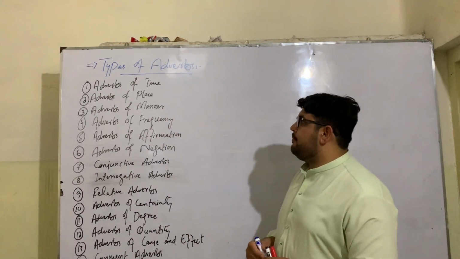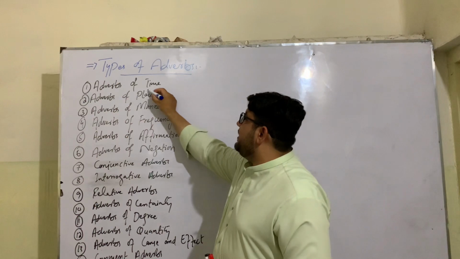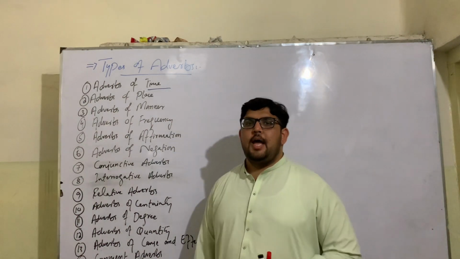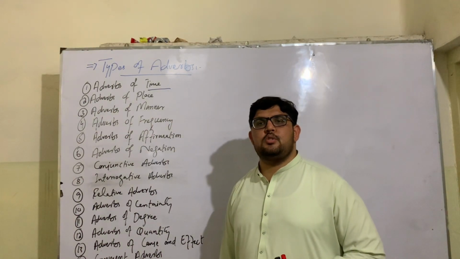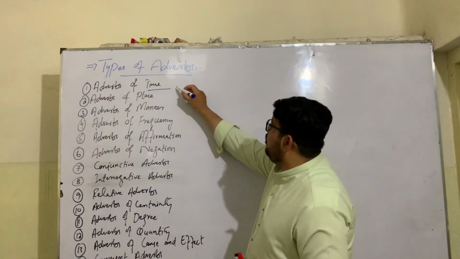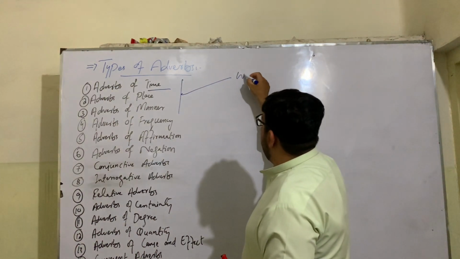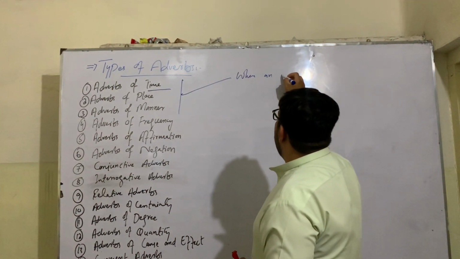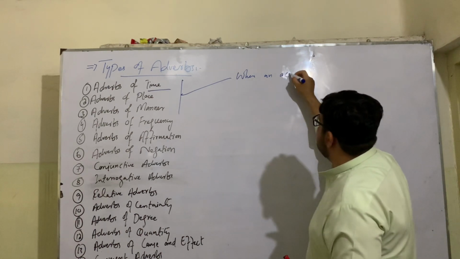The first type of adverb is adverb of time. Adverbs of time are those adverbs which are used to show that when an action happens.